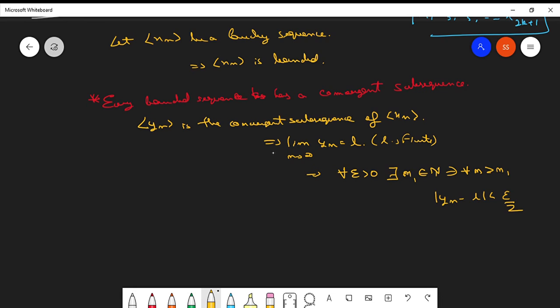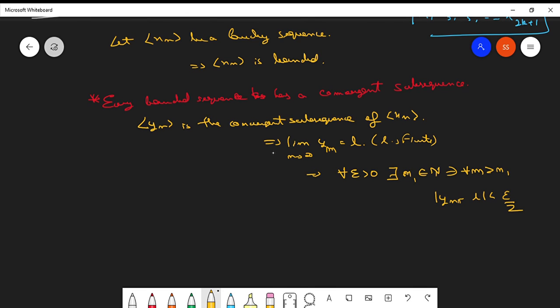Let us take the subsequence we assumed to be yn. Let us make a slight change and let this be ym, so that we can deal with the uniqueness of the subsequence. So let this be m. Nothing to worry about, the statement is still the same.